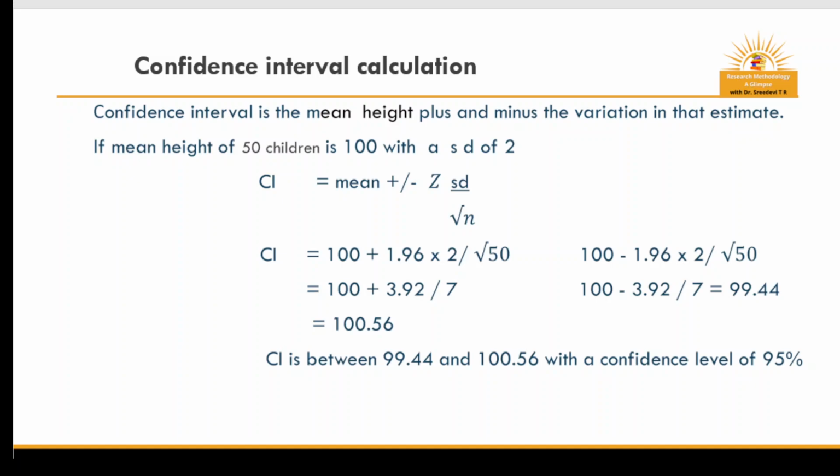In the same way, we can calculate for 90% as well as 99%, substituting the Z value. For 99%, the Z value is 2.576 and the confidence interval is calculated substituting this value in the formula.